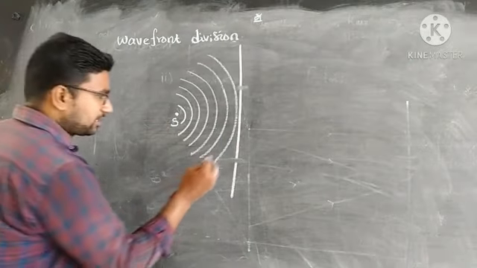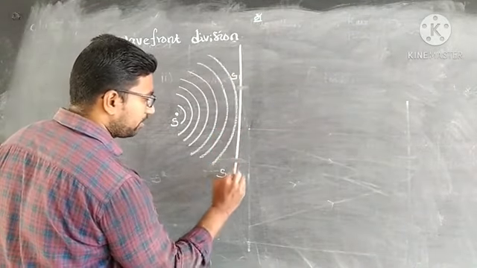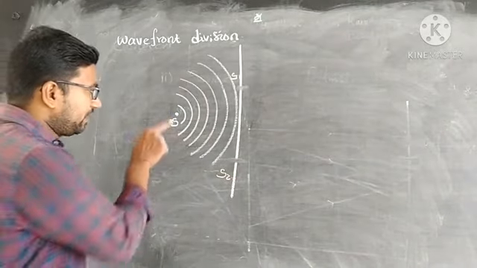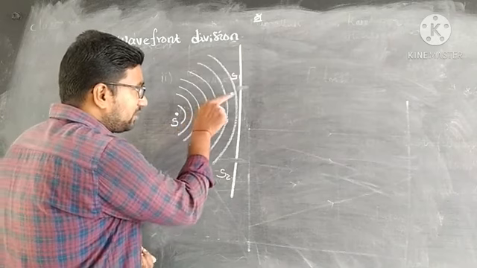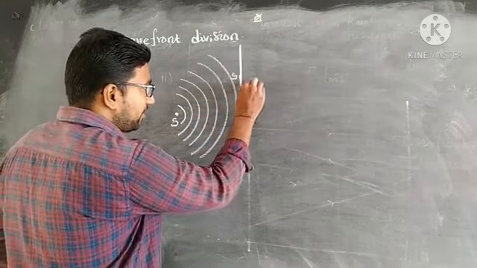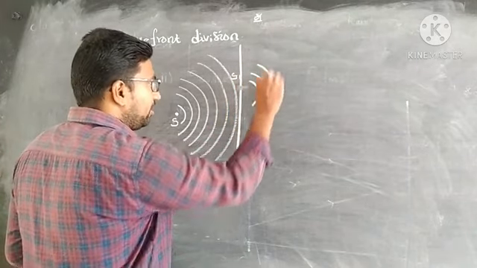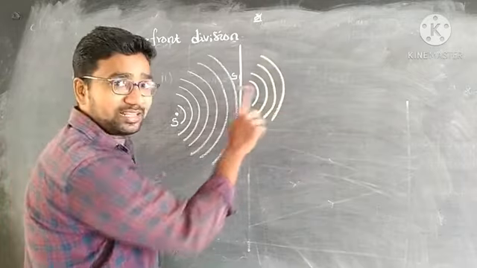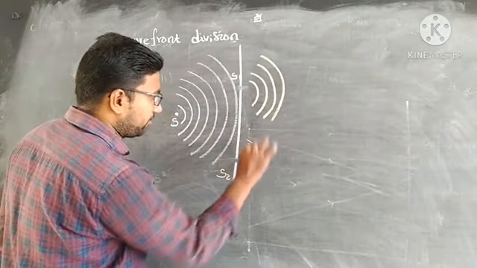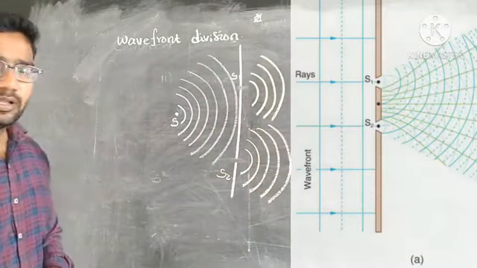These slits are called S1 and S2. Listen here, students, my spherical wavefronts are entering through the slits S1 and S2. It creates waves again, smaller and bigger wavefronts, which are called wavelets. Here also, forming waveforms, which are called wavelets.